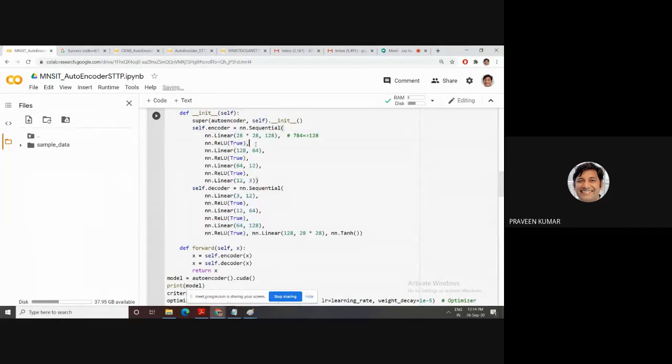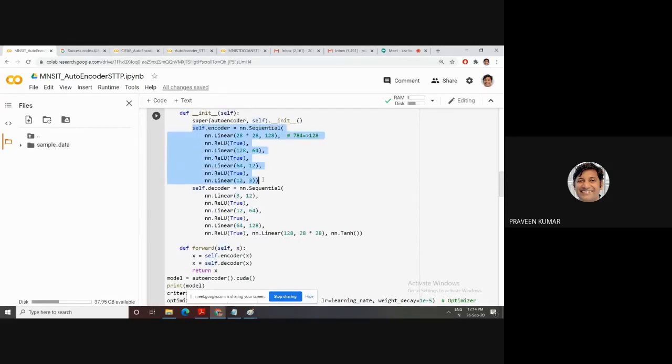Then after that there is a ReLU function. Then 128 is the input and the output is the next size, meaning input channels and output channels. This has input 128, then next is 64. In between, after this, there is a ReLU function. Then 64, then you have 12 channels. Then a ReLU, then 12 to 3. What is the 3? It is your compact representation. So this is your encoder.